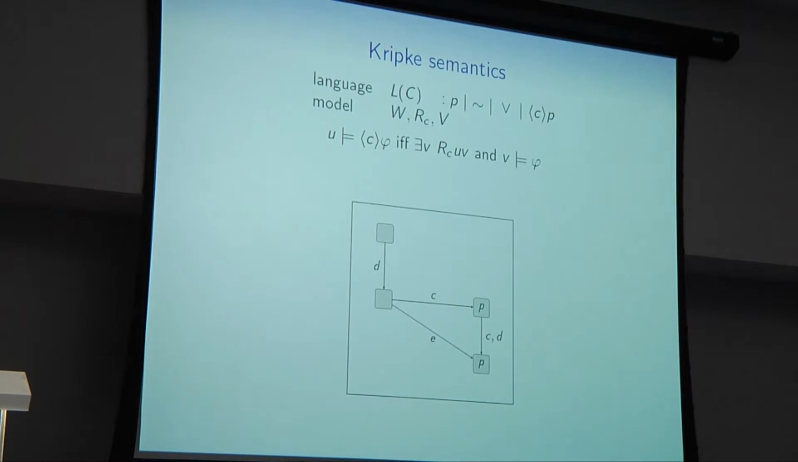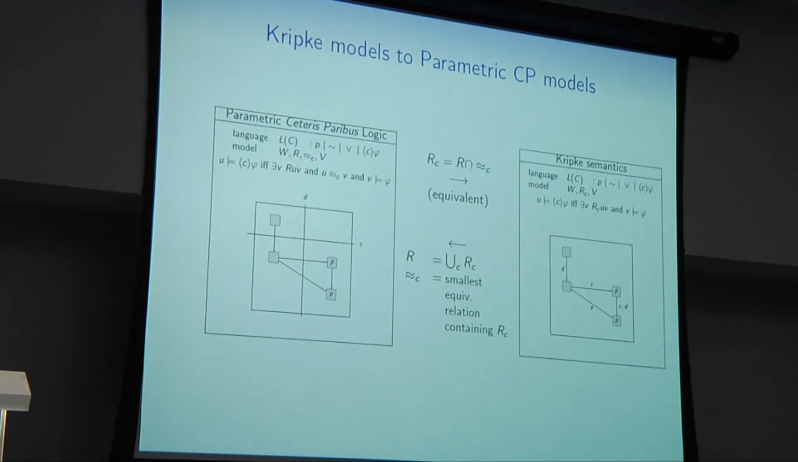Okay, so how do we prove that completeness result? For this we're going to use a third set of models, just basic Kripke models for the language here. What I mean by that is we're interpreting our diamond C's by primitive binary accessibility relations RC rather than by equivalence relations. So we get models that look just like this, with the labels indicating those basic relations. And we'll have a systematic way of relating the Kripke models back to the parametric CP models.